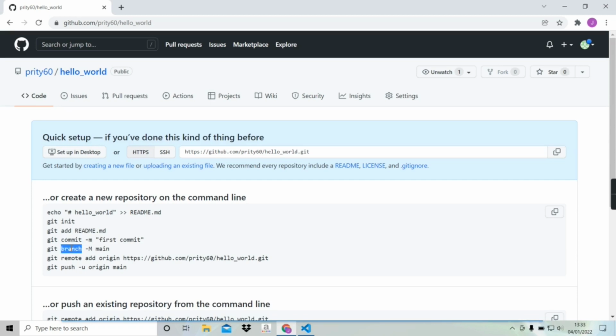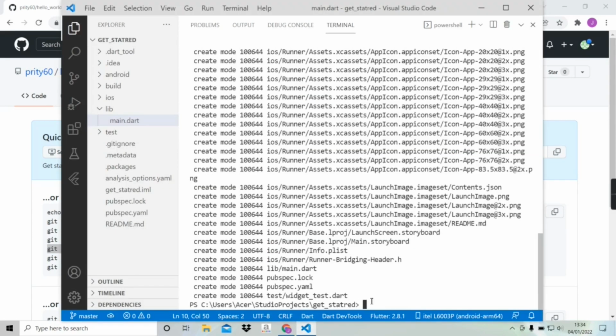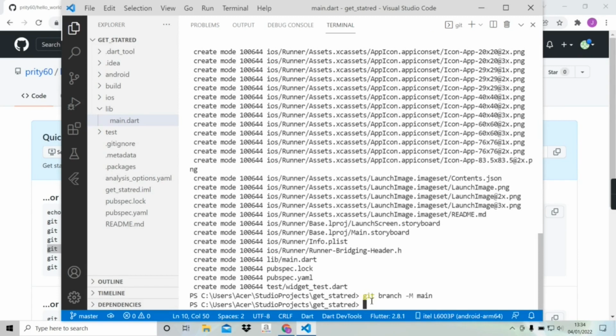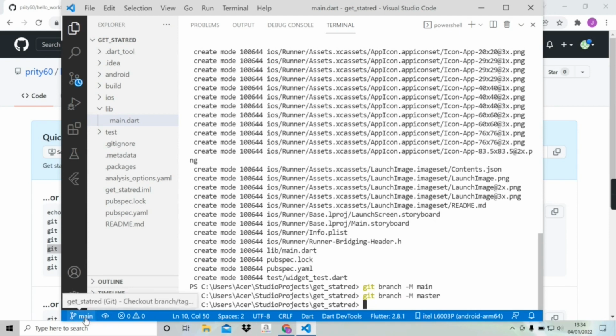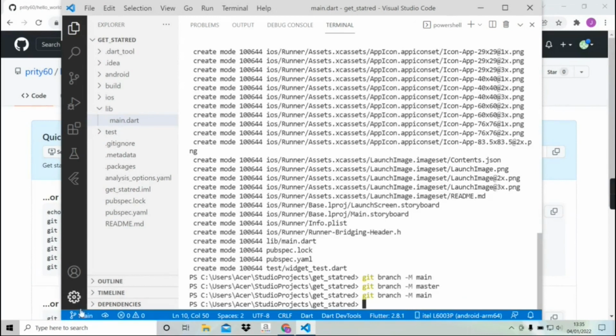Now we have to select the branch where we will add our remote repo. We will copy the command to select the branch. Let's go back to VS Code and I'm gonna paste this command. After entering this command, we can see that at first it was the master branch, but now it has become the main branch. That means now we are in the main branch. If we want to go back to the master branch, we will use the same command, but just change the branch name main to master. Now we are in the master branch. I want to select the main branch, so I'm gonna re-enter this command. So we are in the main branch.